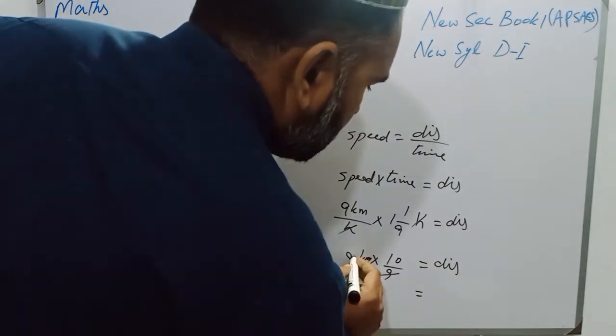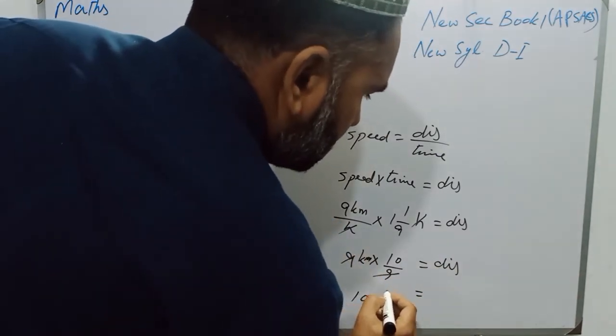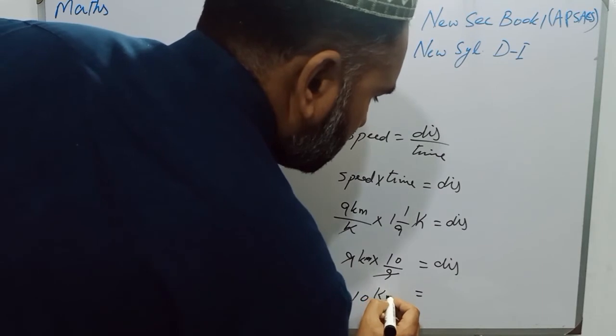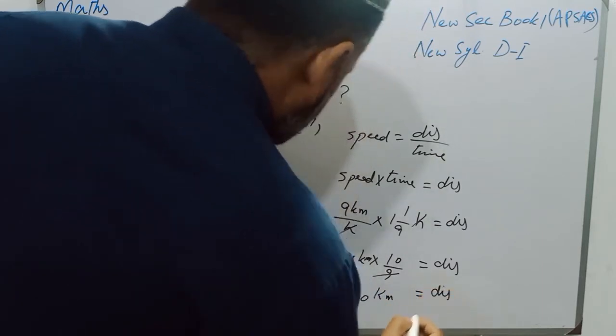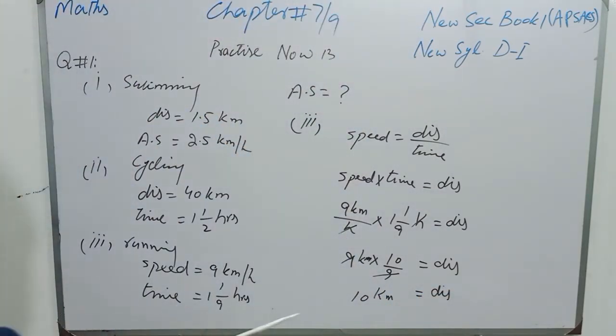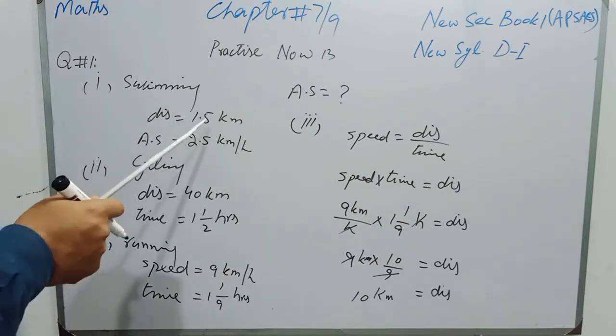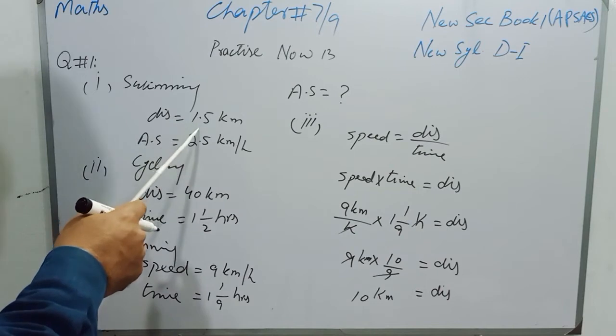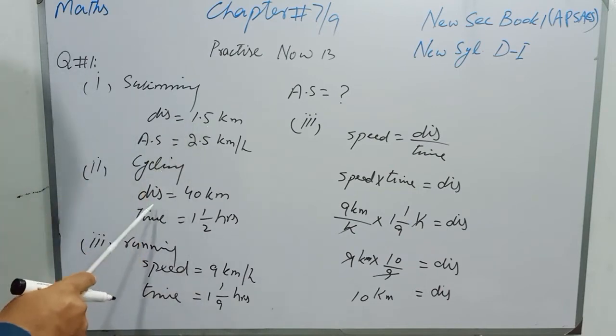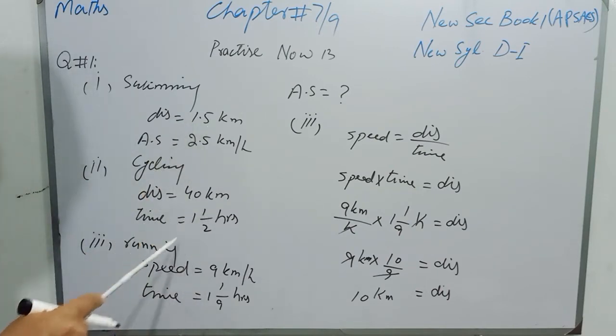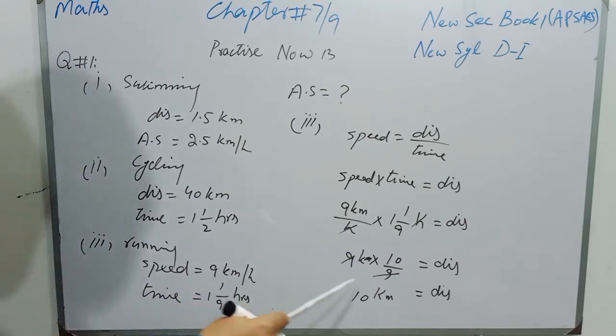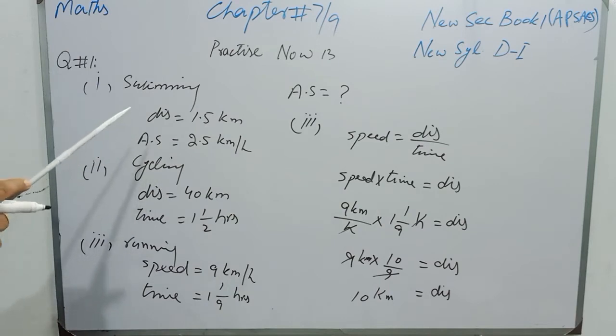So 9 will be cancelled with 9, and distance is 10 km. So students, distance for running is 10 km. Now students, we will sum up all the three distances. Distance is 1.5 km, distance is 40 km, and for running distance is 10 km. And then we will sum up the time.